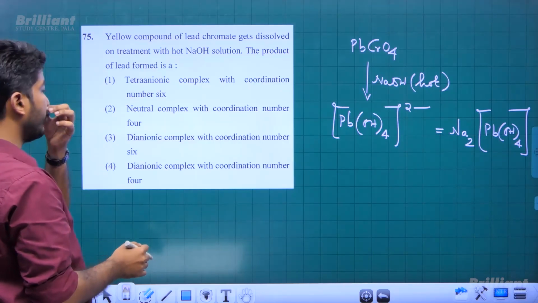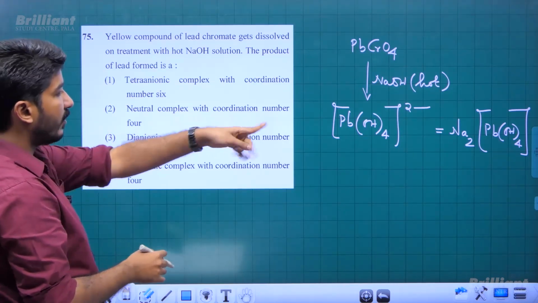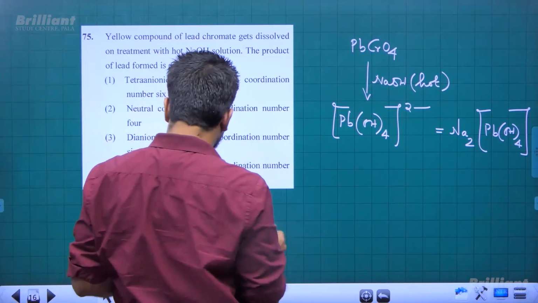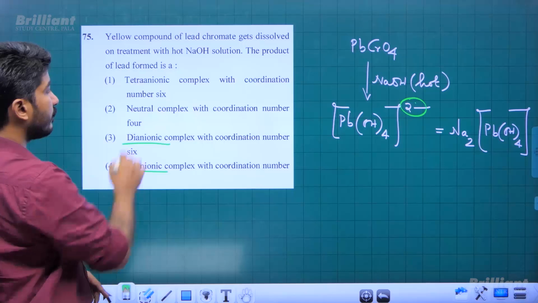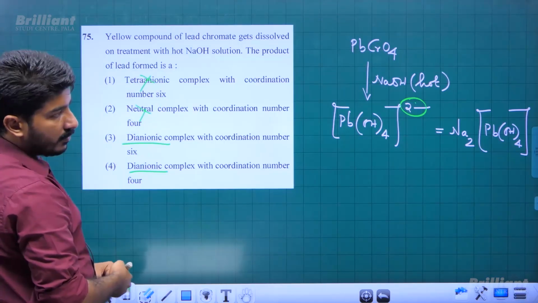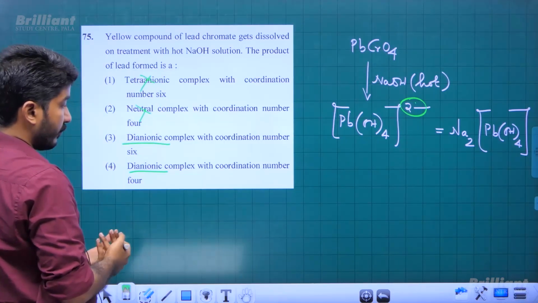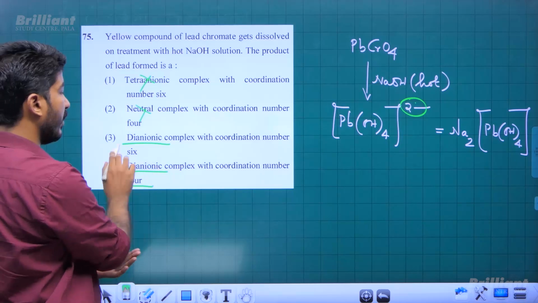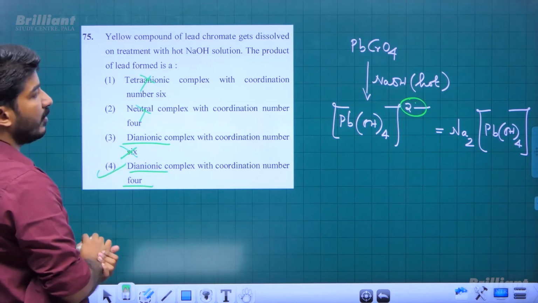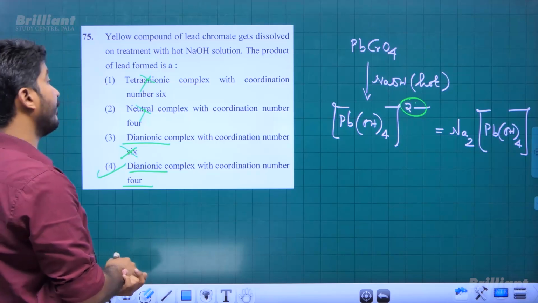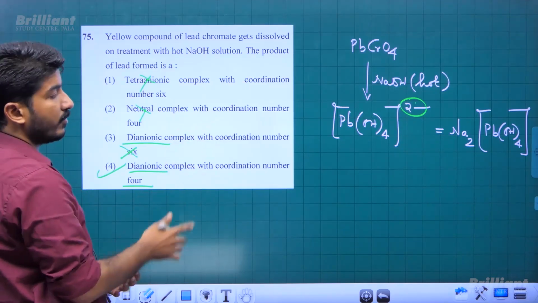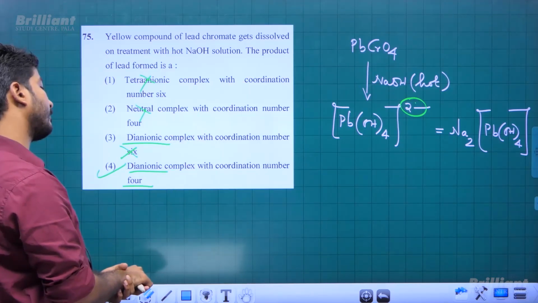Here we have to choose the correct option. That is clearly a dianionic complex, with 2 negative charges. Therefore, dianionic it is, and the coordination number is 4. Coordination number is 4, right? So option 4 will be the correct choice. So [Pb(OH)4]2- is formed, which is dianionic, and a coordination number 4 compound.